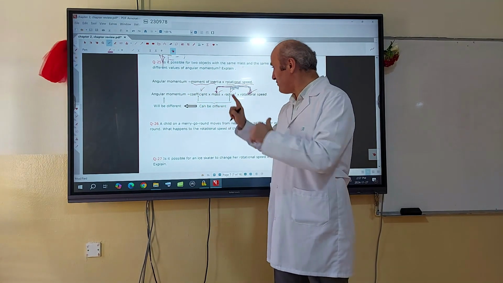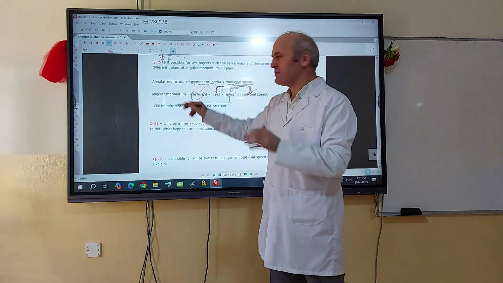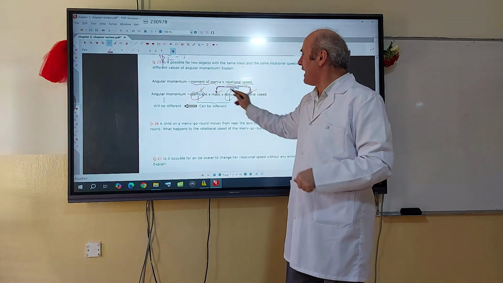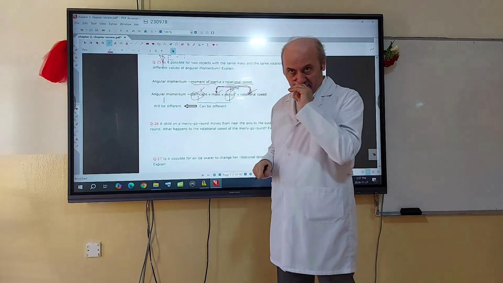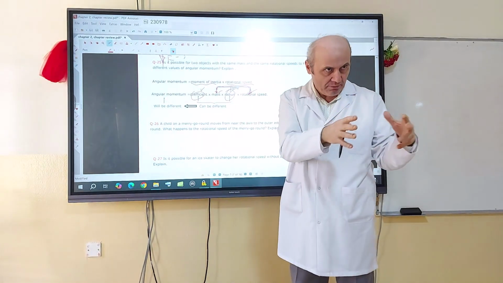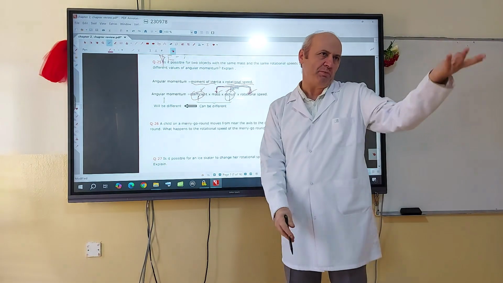But if the coefficients are different, or the radius is different, if one of them is different, the result differs.